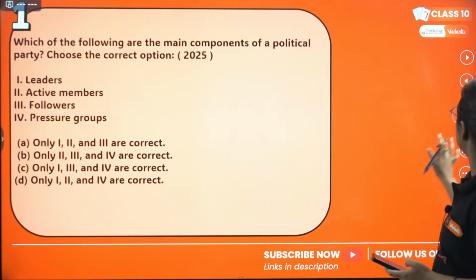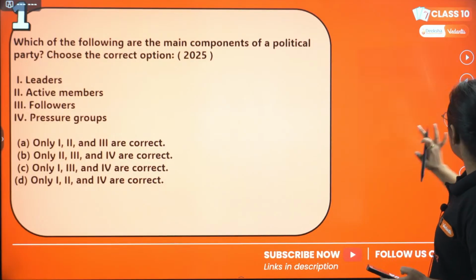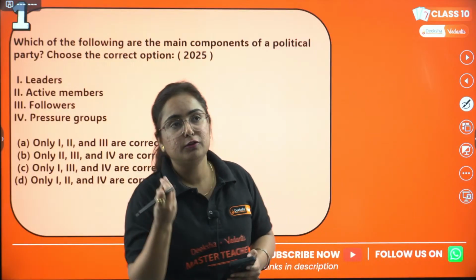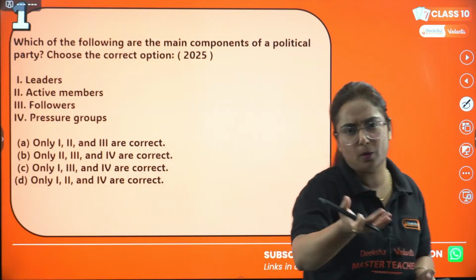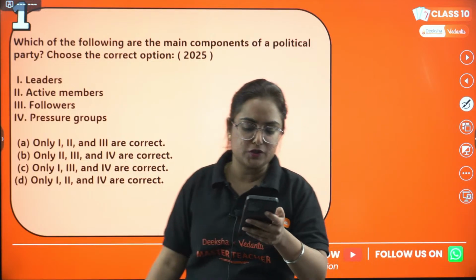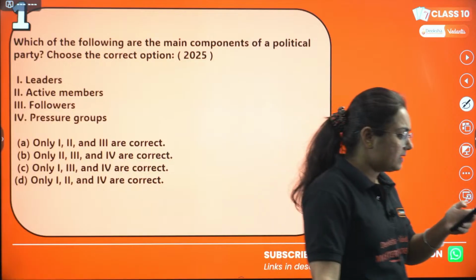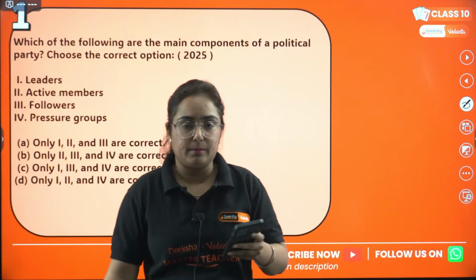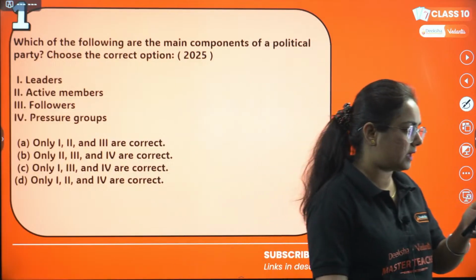To every student out here, answer the question correctly by thinking, because this is one of the starting topics of the chapter: what is a political party and what are the components of a political party. I can see the answer of Aditya as A. Okay, A, ma'am. Okay, let's see, Aditya, whether you are correct or not.